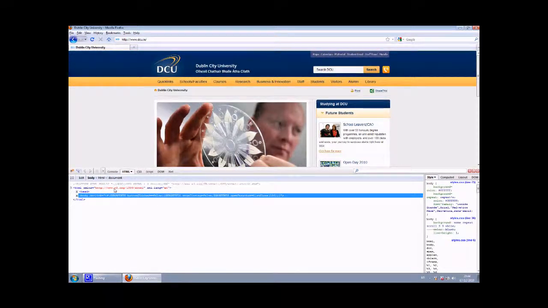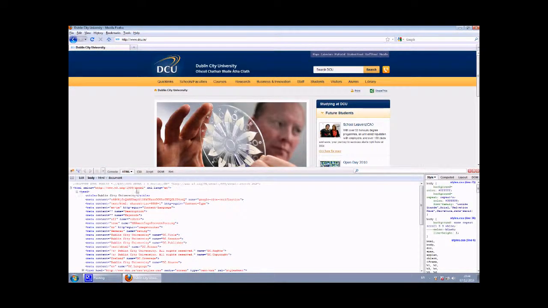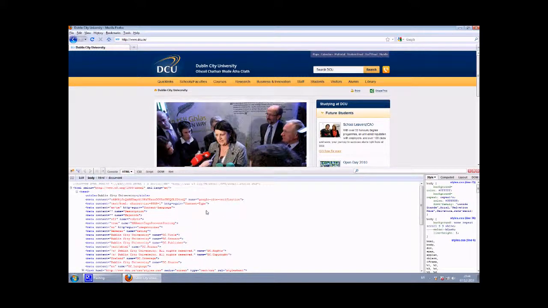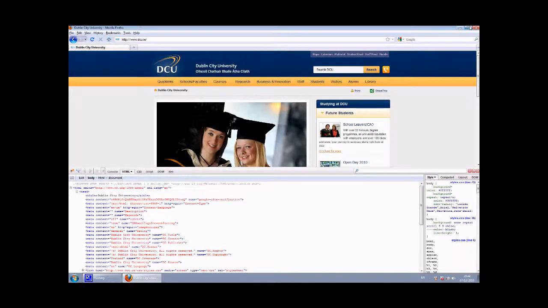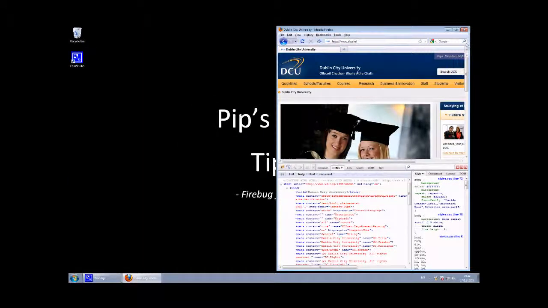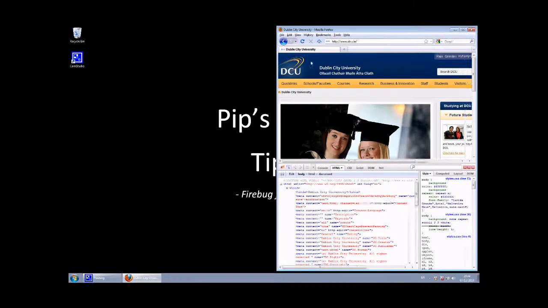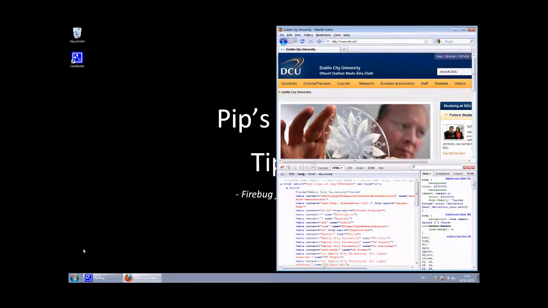So in order to check the title tag, we need to expand the head section of the HTML document. And you're looking for some grey text near the top, which will have title and /title on either side. That's the HTML identifier telling the browser that that's the title. Okay, so keeping that in mind, let's move this over to one half of our screen. It's always handy to have a big screen in these cases. And let's start up our spreadsheet program, which for me is going to be Microsoft Excel. And let's let that occupy the other half of the screen.